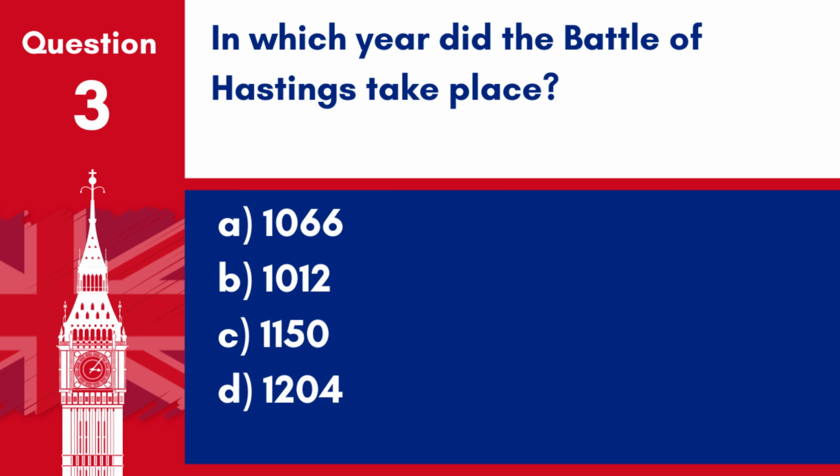people. Question 3. In which year did the Battle of Hastings take place? A. 1066. B. 1012. C. 1150. D. 1204. Answer A. 1066. The Battle of Hastings occurred in the year 1066, marking a pivotal moment in English history with the Norman conquest of England.